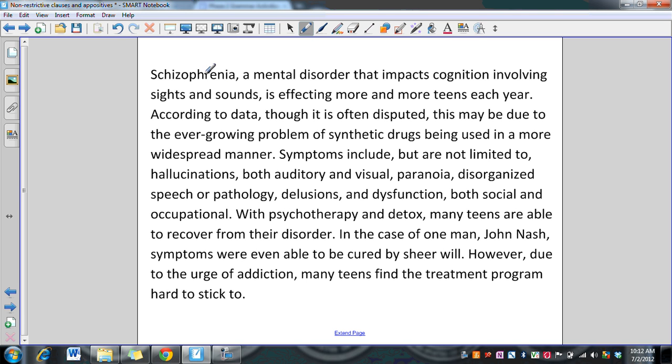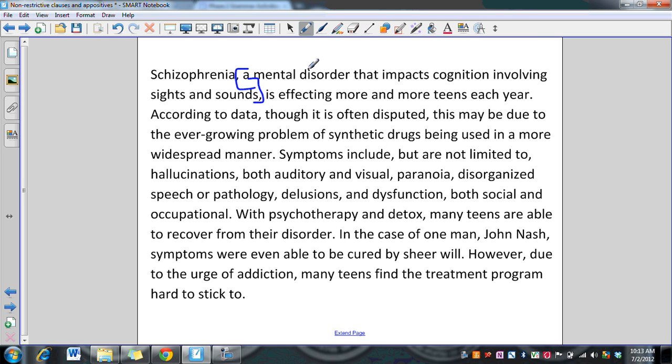Now, right off the bat, we have schizophrenia, a mental disorder that impacts cognition involving sights and sounds. You have the two commas to show the readers that it's not necessarily needed. And a mental disorder that impacts cognition involving sights and sounds clarifies schizophrenia. Schizophrenia and this phrase are synonyms. Schizophrenia is just the name for the mental disorder. If we were to take it out, it would read, schizophrenia is affecting more and more teens each year. Okay, so there's our first appositive.